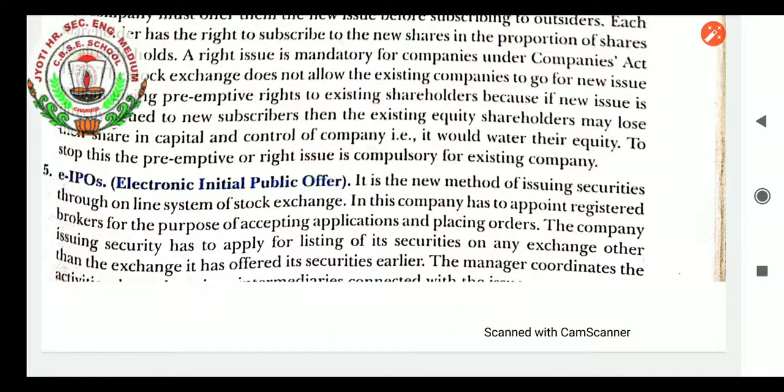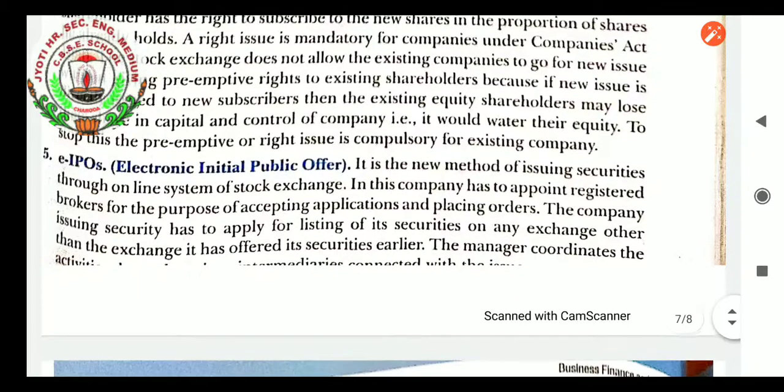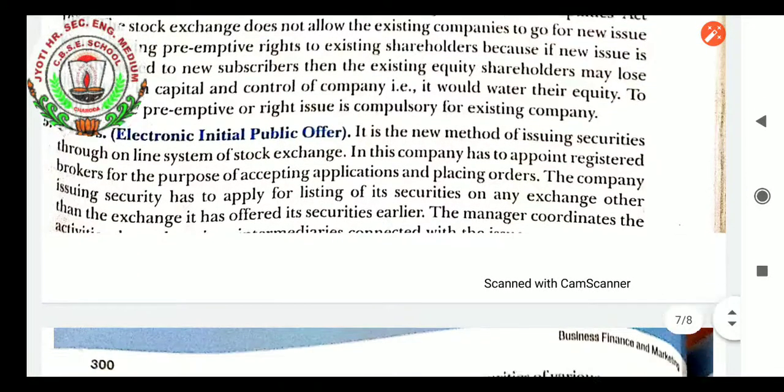EIPO is a modern way of issuing securities. It is an online way. Online, the company issues the shares through the depository only, but the transaction of money and the purchase of shares will be done through the online mode. That is known as EIPO. EIPO works as electronic initial public offer, and it makes the manager coordinate the activities with the intermediaries connected with